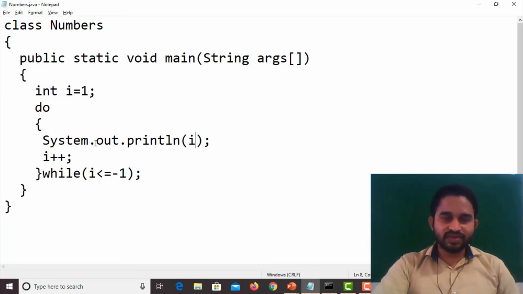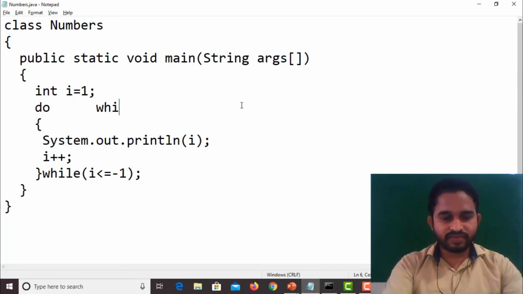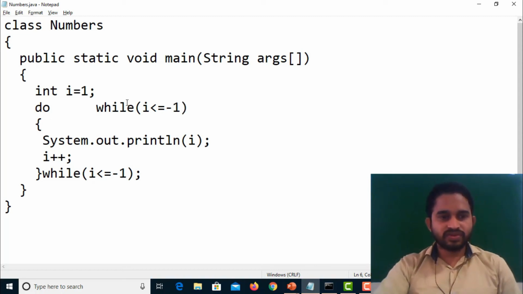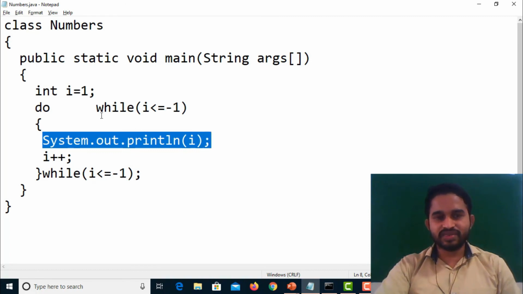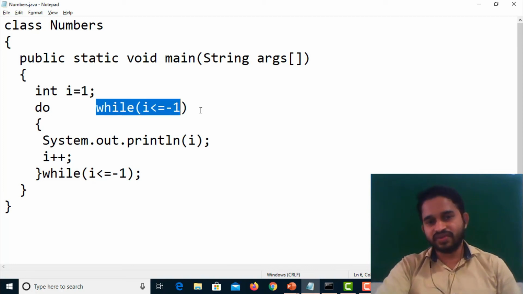Whereas if we are using while, what is the statement in while here? Here we are checking the while condition. In the previous program we wrote while we are checking I less than or equal to -1. So in place of do, here we are using while. What is the value of I? I equal to 1. 1 less than or equal to -1, condition fails. If we are using do while, at least one time the statement will execute. Whereas in while, only if the condition is satisfied will it enter into the set of statements. That is the main difference.